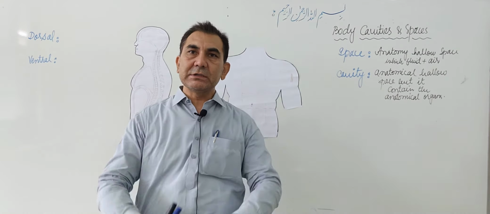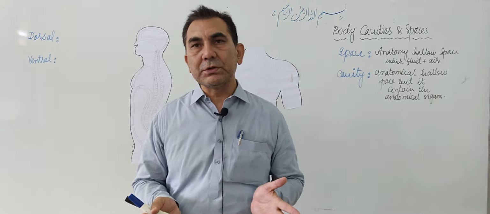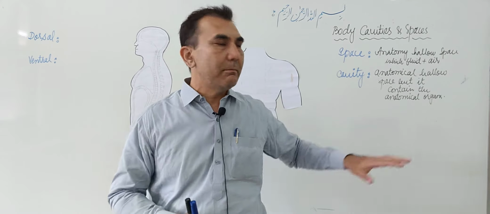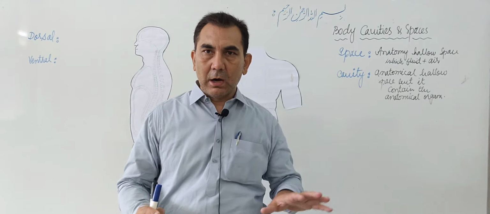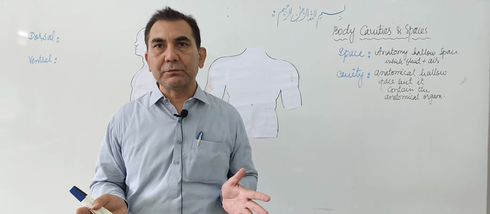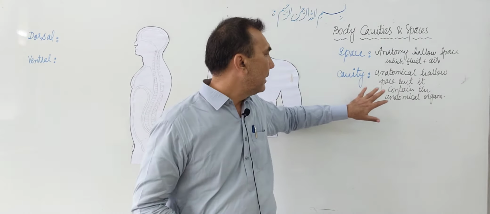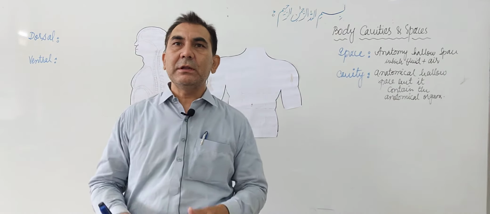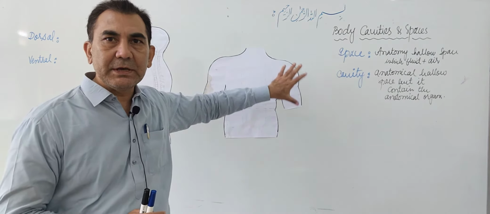The cavity is a hollow anatomical structure present inside the human body, but it contains organs. The space is a hollow portion which contains fluid or air, and the cavity contains anatomical organs. So this is the difference between a space and a cavity.